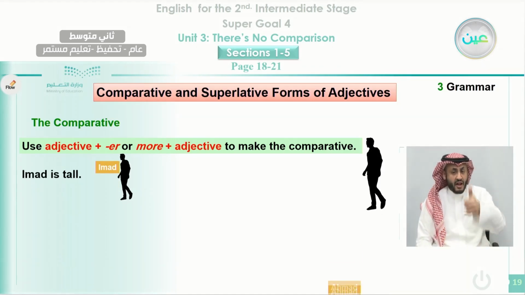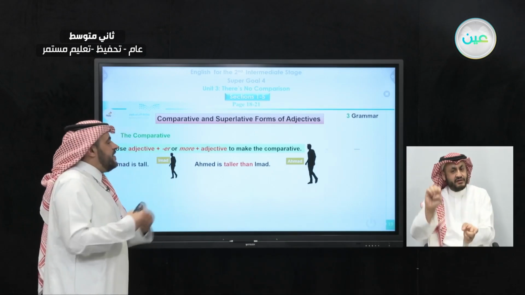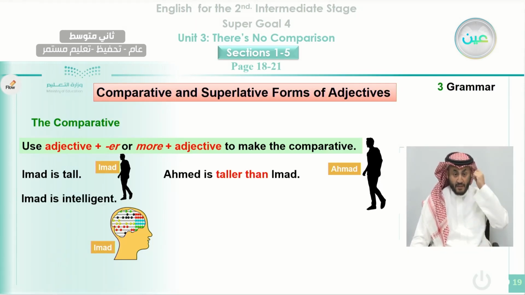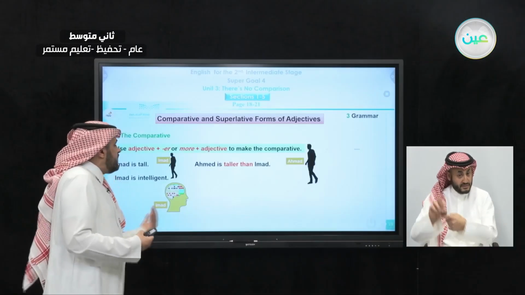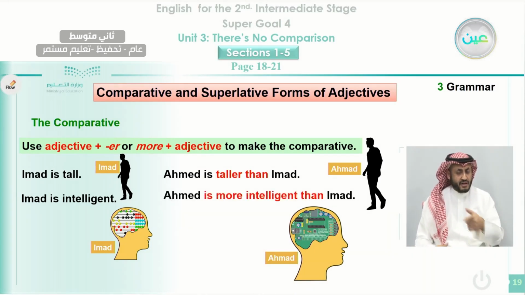But when we talk about Ahmed, we can compare Ahmed to Imad. We say Ahmed is taller than. You notice that to the adjective tall, we add er, then than. Also here we can talk about Imad. We say Imad is intelligent. But we will consider that Ahmed has the adjective more than Imad. We can say Ahmed is more intelligent than Imad.